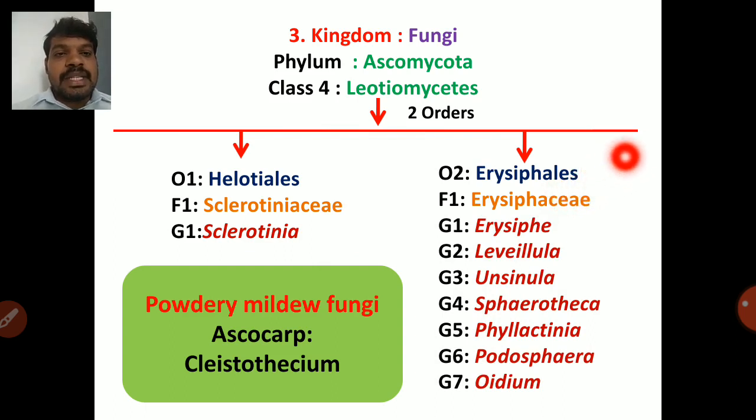So next one is Erysiphales. So Erysiphales contains powdery mildew fungi. Family 1 is Erysiphaceae, genus 1 Erysiphe, genus 2 Leveillula, genus 3 Uncinula, genus 4 Sphaerotheca, genus 5 Phyllactinia, genus 6 Phyllactinia, genus 7 is Oidium. So Erysiphe produces pulse powdery mildew, Leveillula produces chili powdery mildew, Uncinula produces grape powdery mildew, Sphaerotheca produces powdery mildew of grapes.